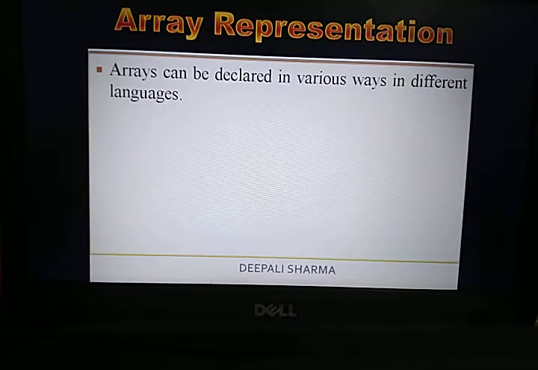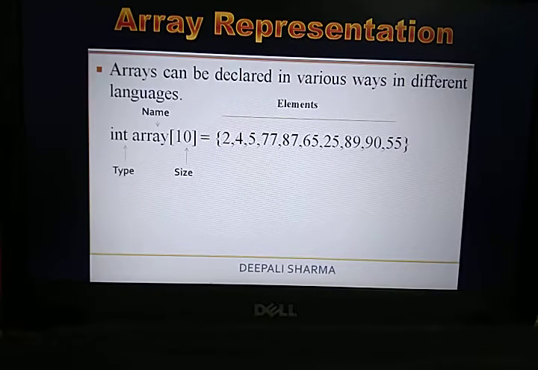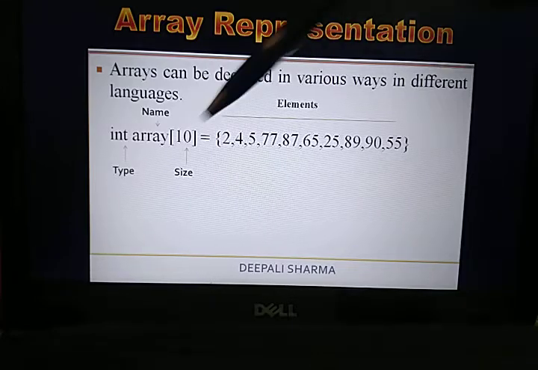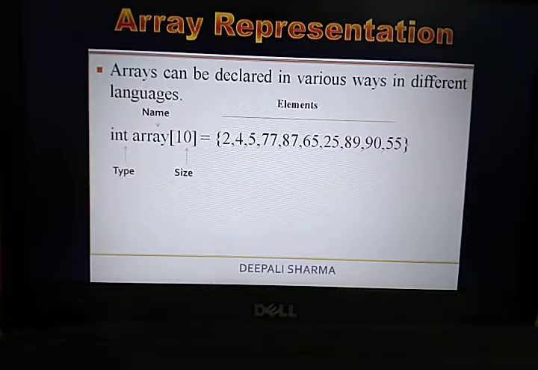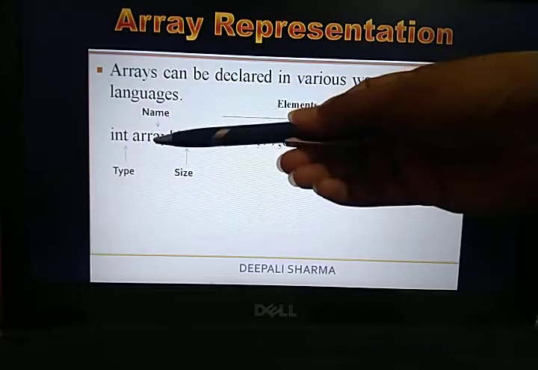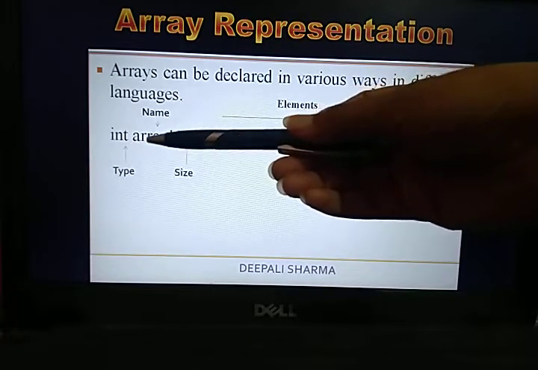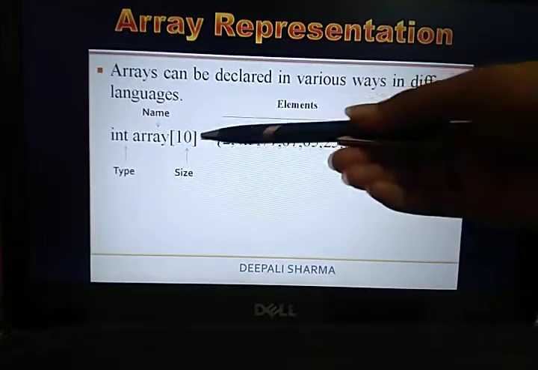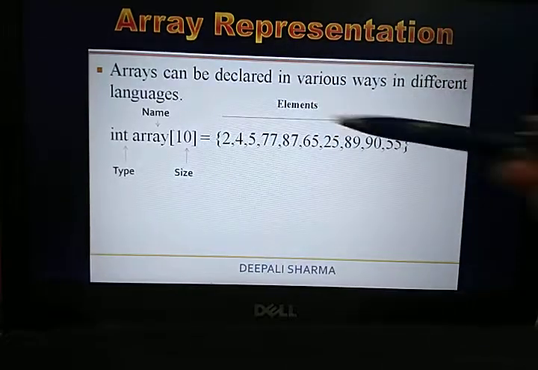Fine. So just see over here, as I have tried to explain the elements of the array. The first thing you will observe is int, that is your type. Which type? That is basically your data type. Which data type is it? Integer. That means your array can store only integer values. This is the name of your array. As you can see, I have written array, so the name of your array right now is array. And this is the size. That means your array can hold 10 elements. Fine. These all are what?